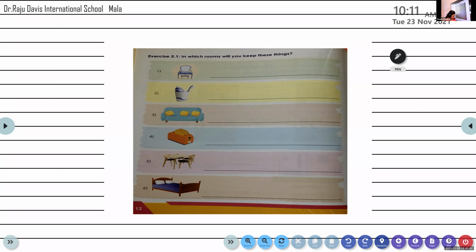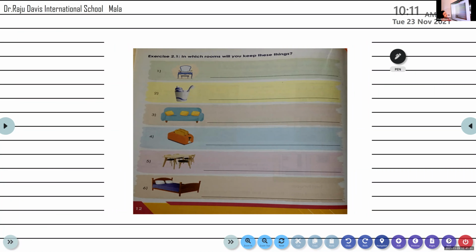Please move to the next page, that is page number 12. Page number 12. Dear KP, unmute. Here we need to identify the things. You have to tell me the names of the things and tell me in which room do we keep these things.